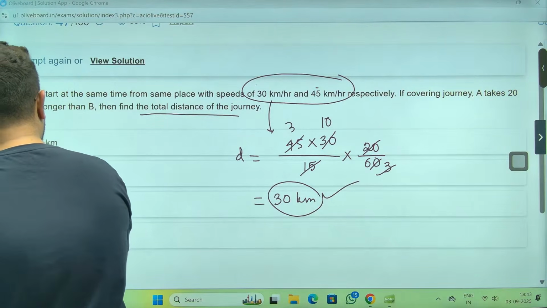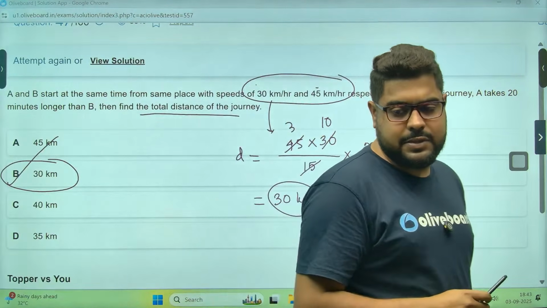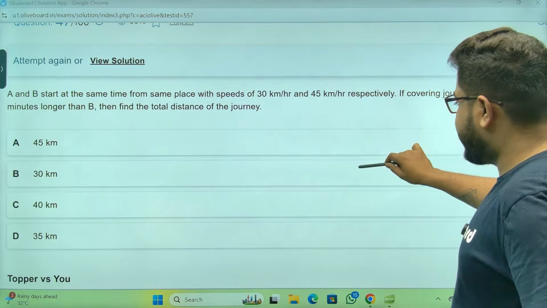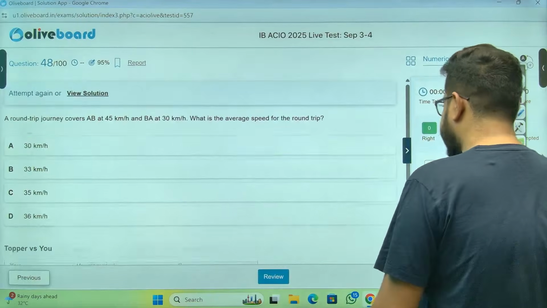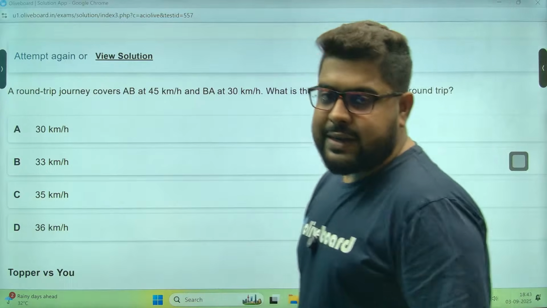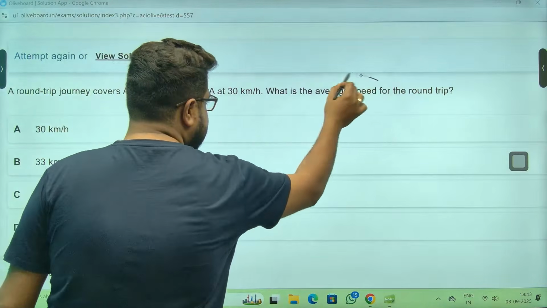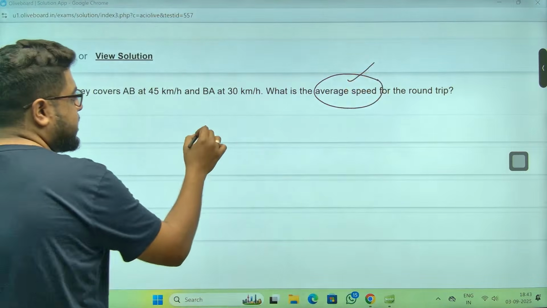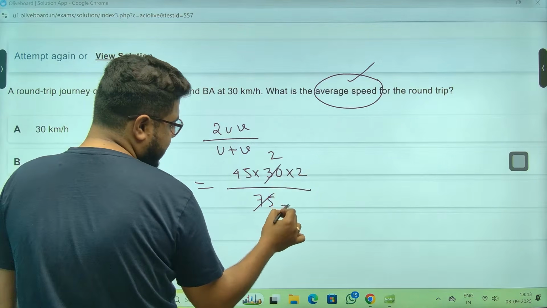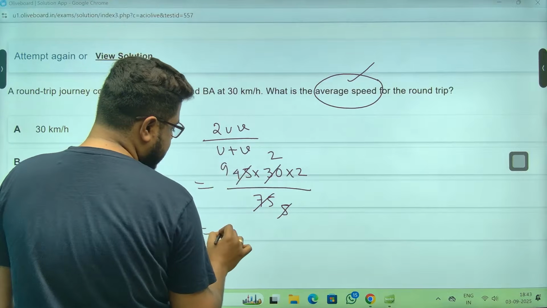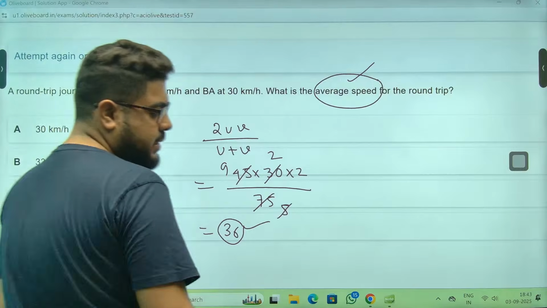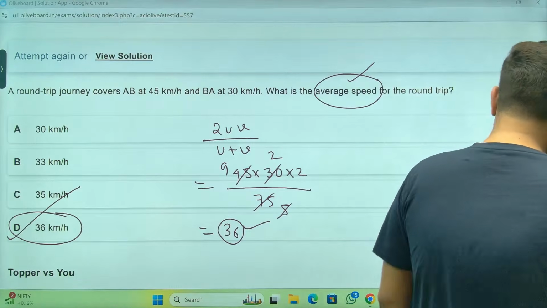I told you, don't take this up as a formula for certain types of questions. This is the only way to go. And those type of questions have been asked previously, right? Acha, A to B, B to A, return journey. Average speed can be used. This is the only case where you can use the shortcut. 2 into 45 plus 30 is 75, sir. 15 twos are this, 15 fives are this, 5 nines are this, 36 is the answer. 36. Done. Khatam, sir.